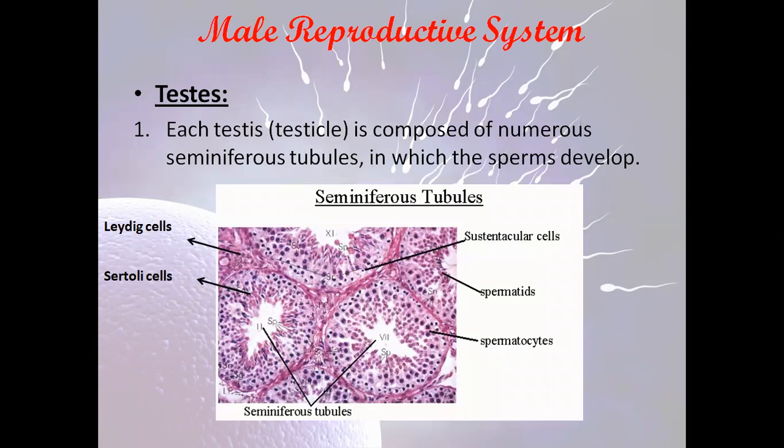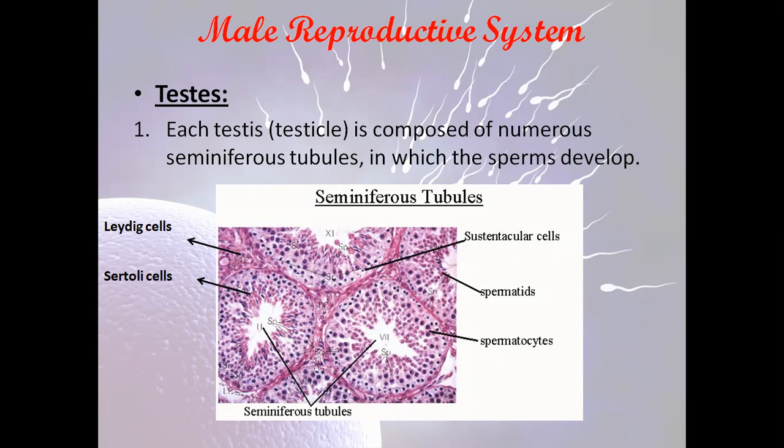Each testis is composed of numerous seminiferous tubules. In these seminiferous tubules, we have the development of the sperm cells. So first, we said the testis is the site of production of the sperm cells and also the site of the production of the primary male sexual hormone, testosterone.